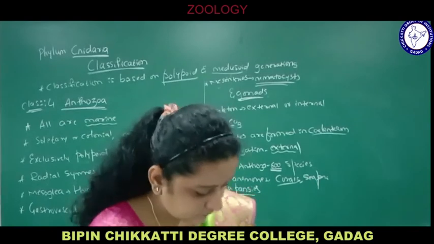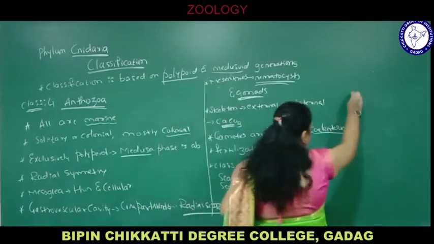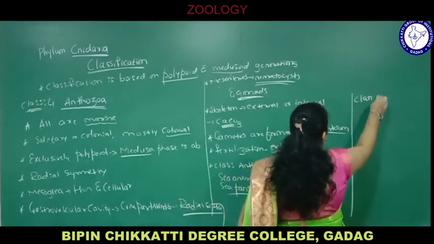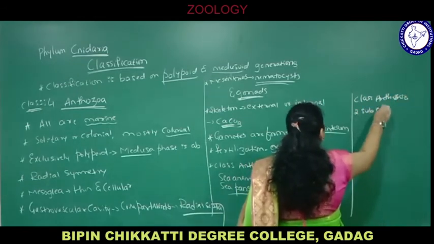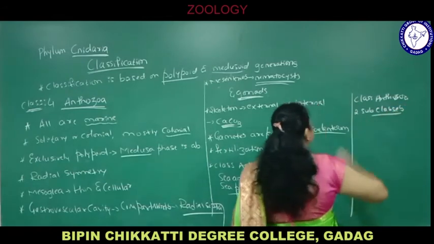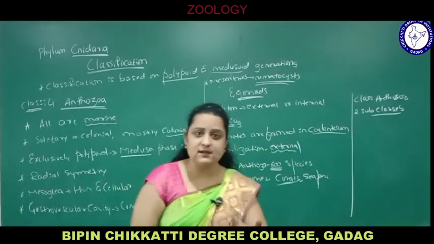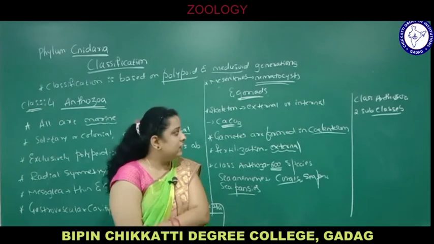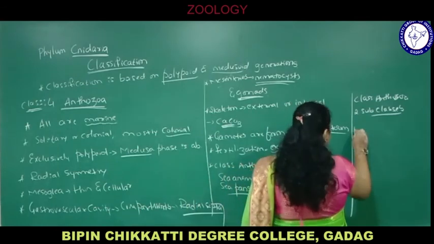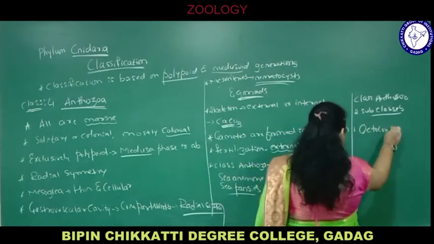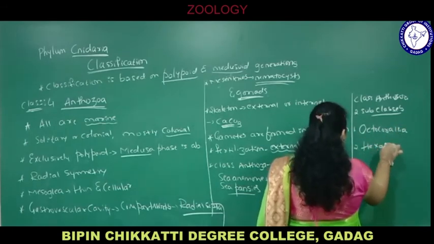Now, class Anthozoa is divided into two subclasses. Anthozoa is a class because Hydrozoa, Scyphozoa, and Cubozoa don't have any subclasses, instead they have orders, but in your syllabus you are studying only up to the class level. So class Anthozoa is again divided into two subclasses: number 1, Octocorallia, and number 2, Hexacorallia.